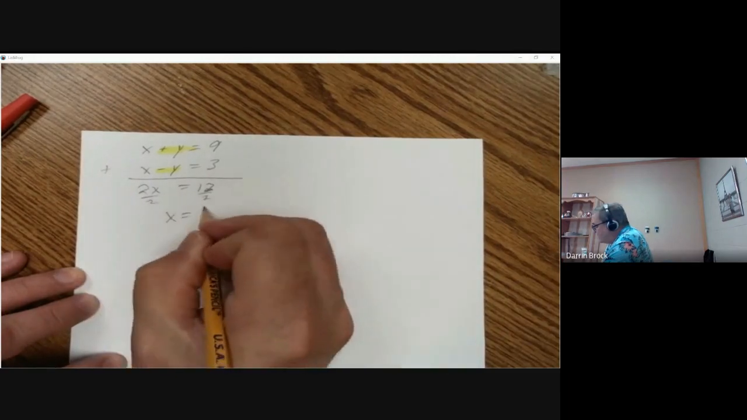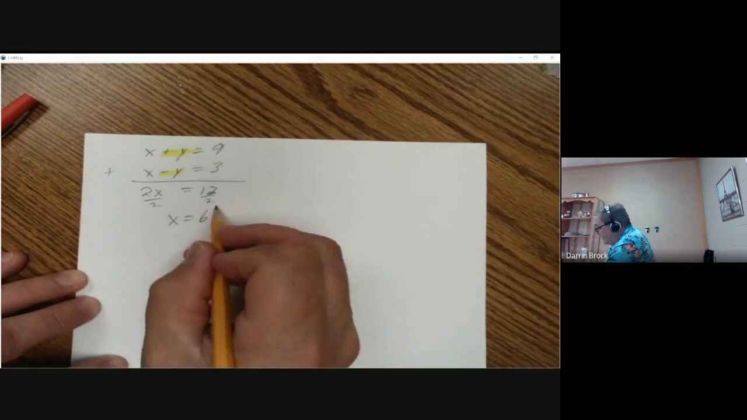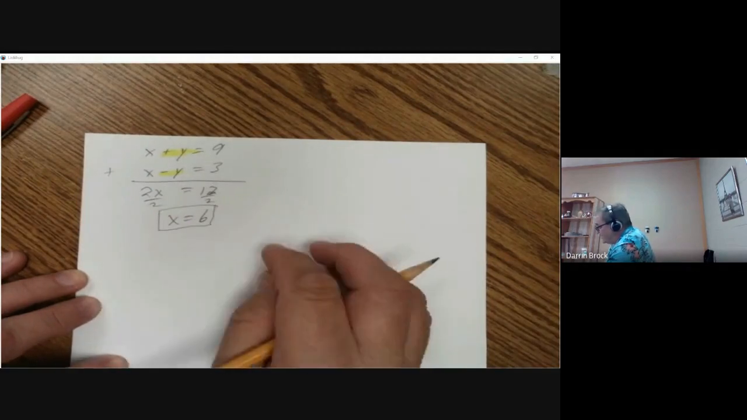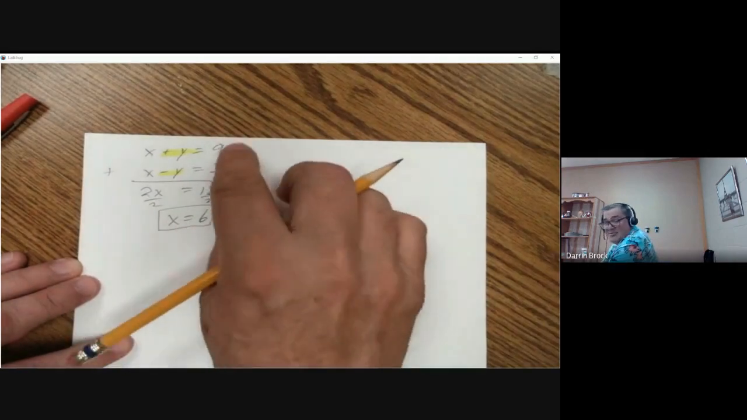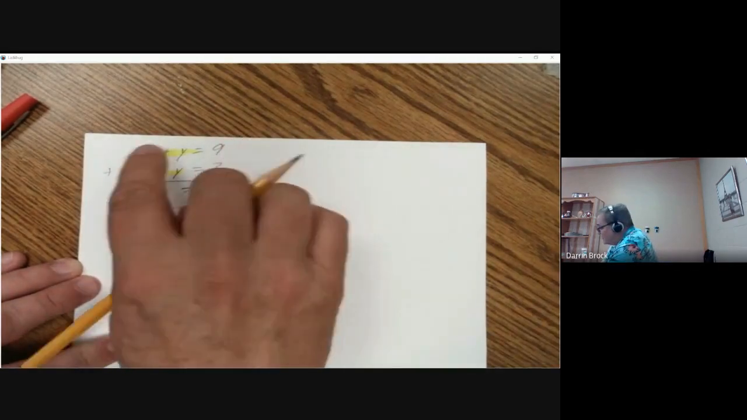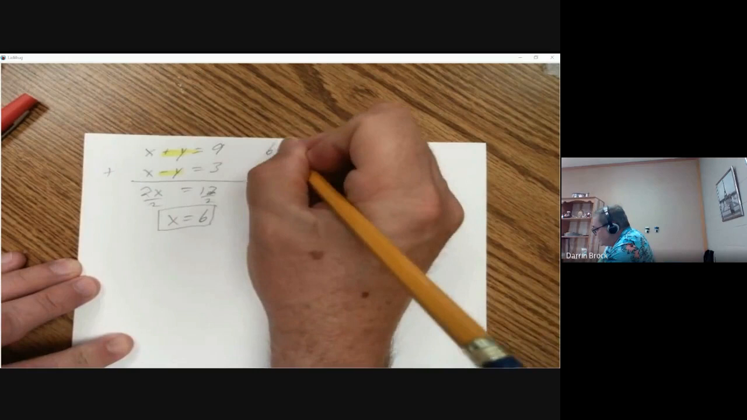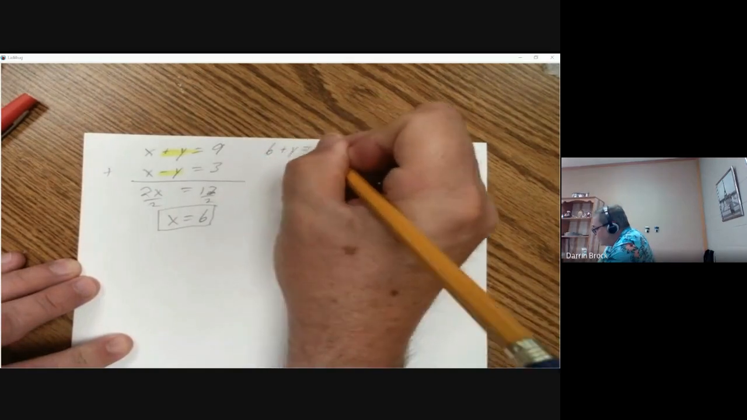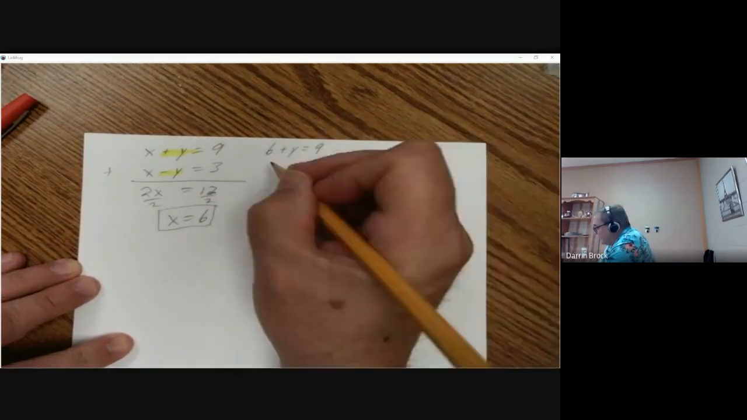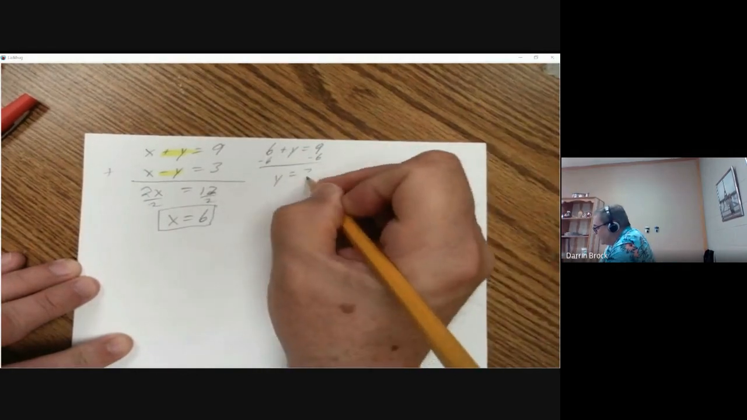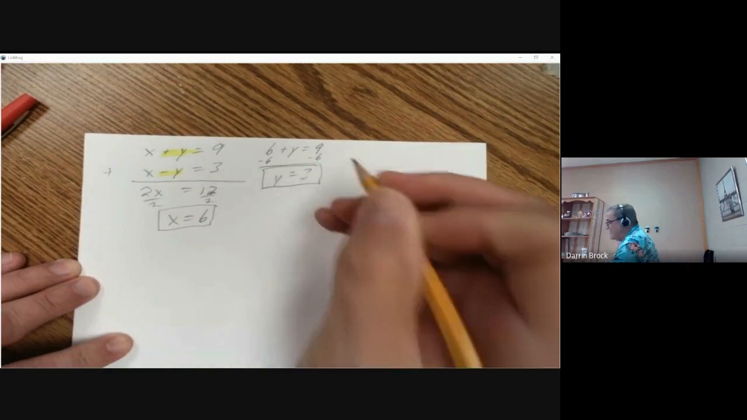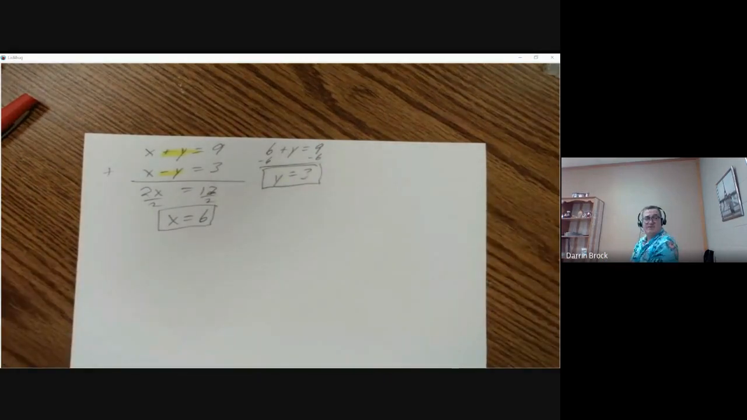x equals 6. So we've already got one of our answers for this. I can take this and choose either one of these equations. I'm going to just choose the first one. 6 plus y equals 9. So if I subtract 6, y equals 3. So that is the solution to that system of equations.